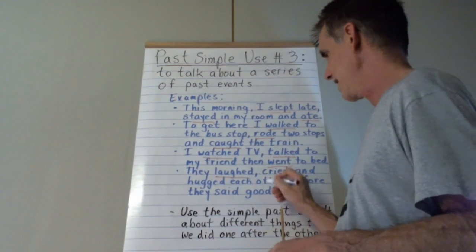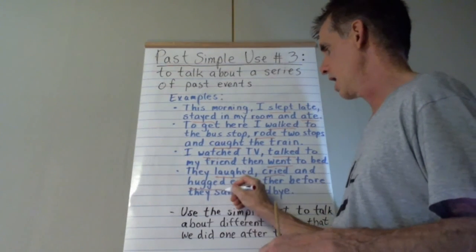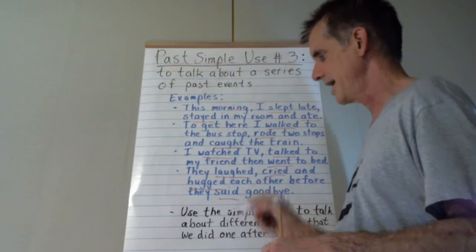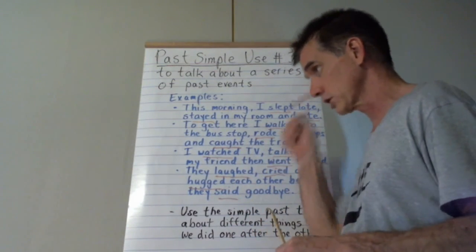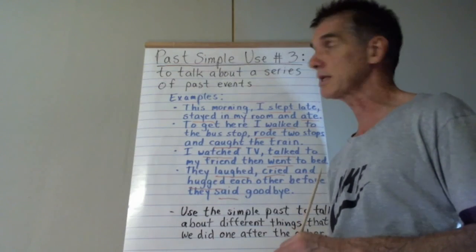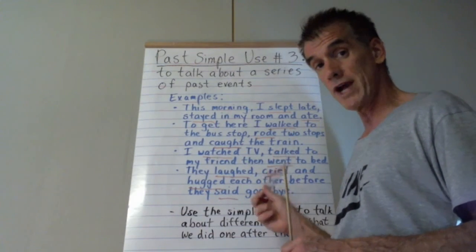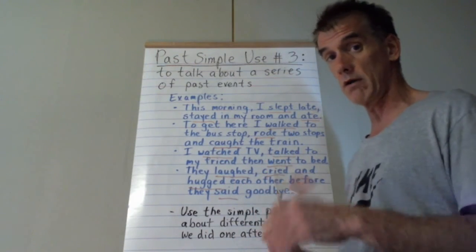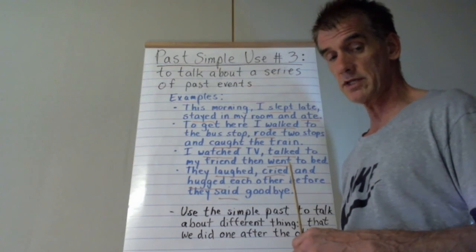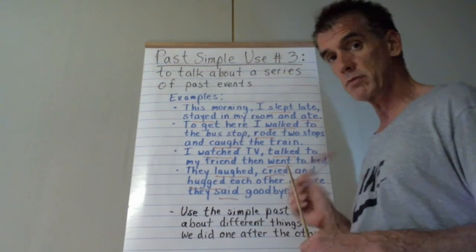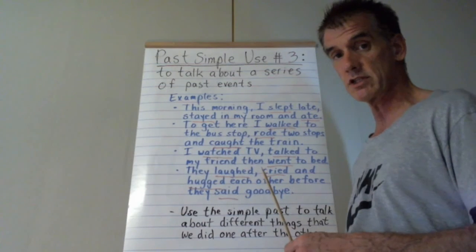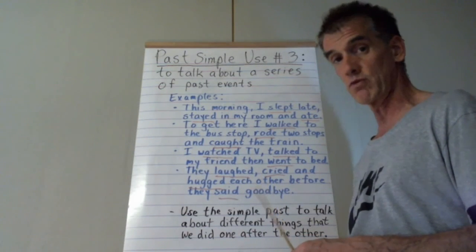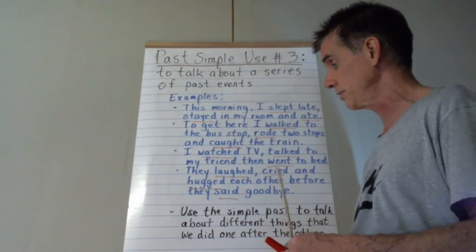Laughed, cried, hugged, and said. Especially when you're writing sentences with a series of verbs, of things that happened in the past, you really have to be mindful of the spelling, because there are so many differences and different rules that apply to spelling words in the past tense.